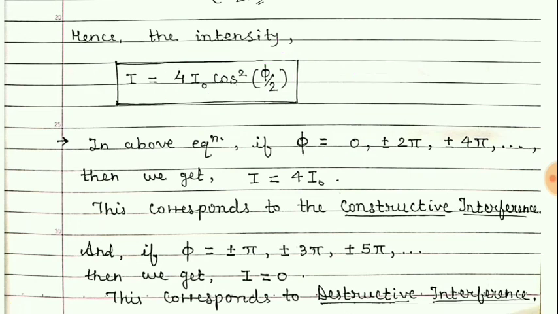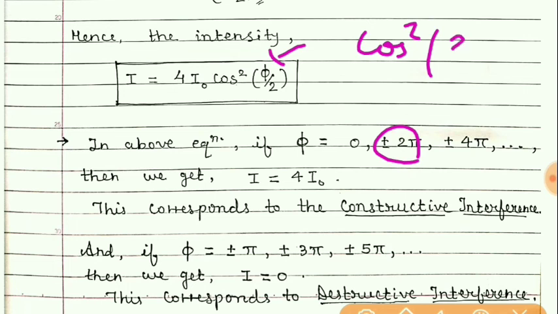Now if we take phi equal to 2 pi, what do we get? We get cos square of 2 pi by 2, the 2 cancels, and we obtain cos square pi.